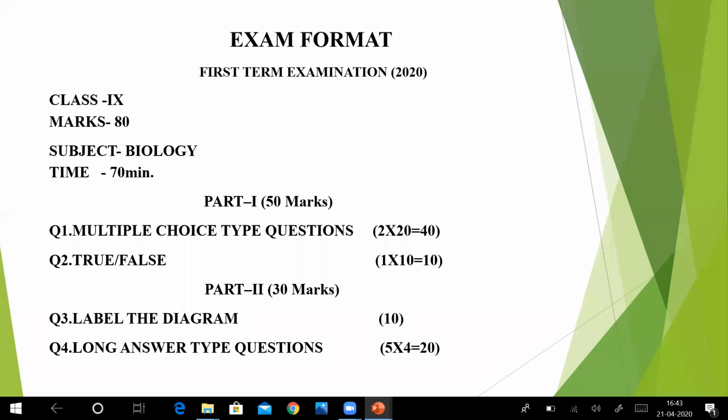I gave multiple choice type questions and true false, but not all. There are some others also. So you have to learn everything I taught until today. Don't think that if you are just revising those two revision lectures, you will score all the good marks. No, you have to learn everything right from the beginning.